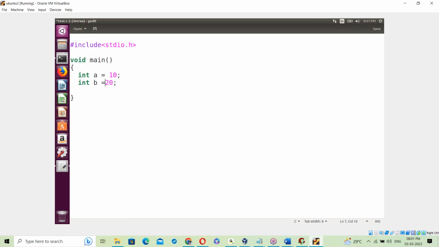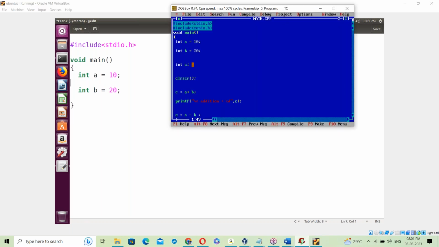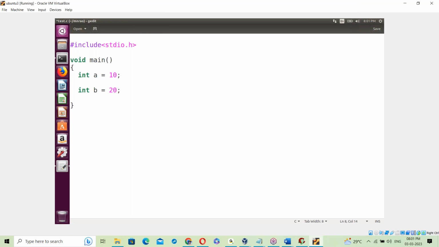It is the same as the previous example on Windows: addition, subtraction, multiplication of two numbers. The same I'm writing here on Linux. Next, int c.